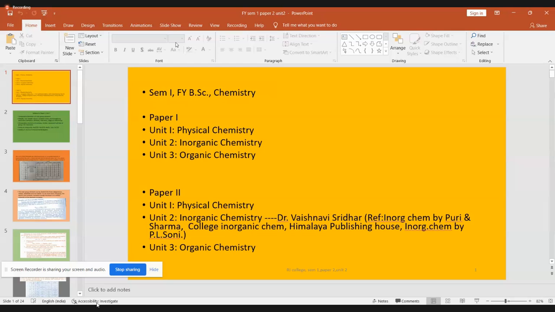So 26 it is starting. That way we will be missing one Saturday lecture, my lecture, paper 2, unit 2. So let us see if there is any notice from principal sir, or whether we can engage the lectures even on the class test days, which is something unusual. Then we will see what to do. Otherwise, those days from 26 to 30th are exclusively for your test. There will not be any practical program.